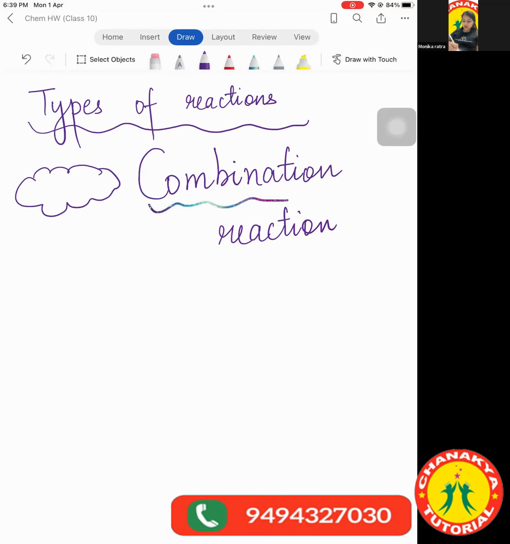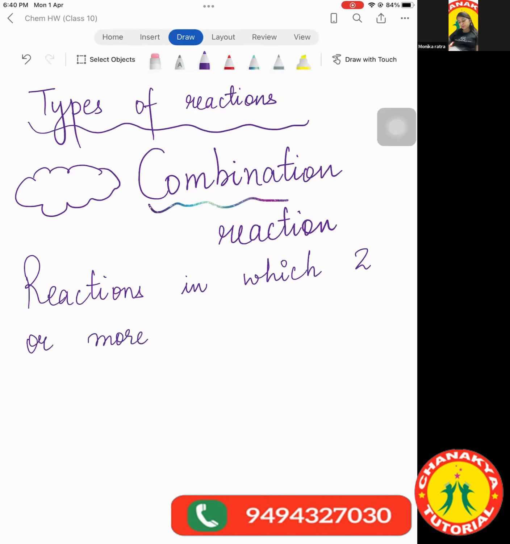The combination reactions are those reactions in which 2 or more than 2 substances combine. Why are we writing substances? Because it can be an atom or compound or molecule, anything. So substances include both elements and compounds.